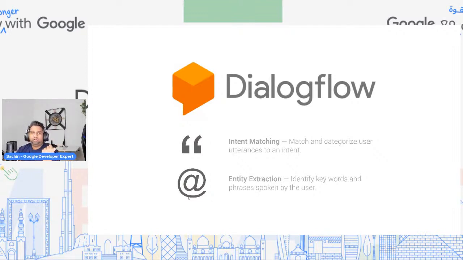So how Dialogflow works is, whenever the user is having a conversation, it will go through the conversation and try to match the intent that is created within your application, in this case, within your agent. When you create a Dialogflow agent, you will then go ahead and create your own intents. So you might have an intent called ordering food, and you might have entities which would extract key information like extra cheese, chicken, and so on. That's basically what intent matching and entity extraction is.